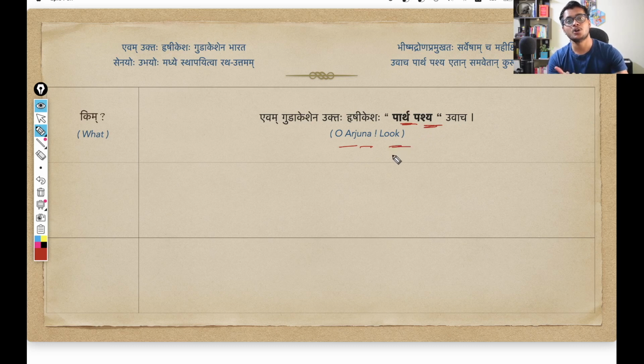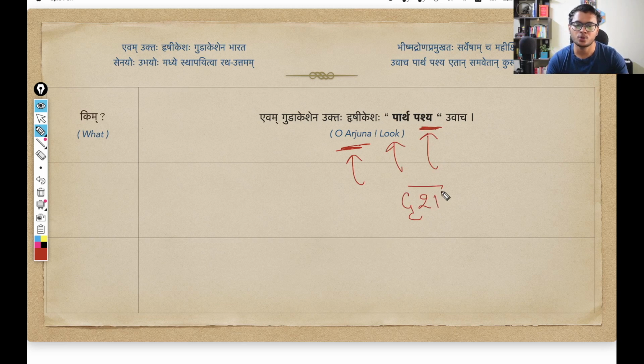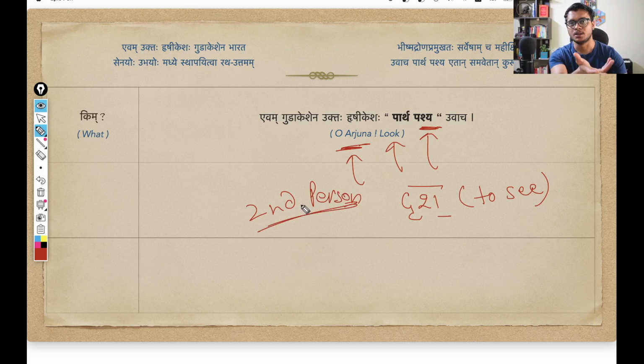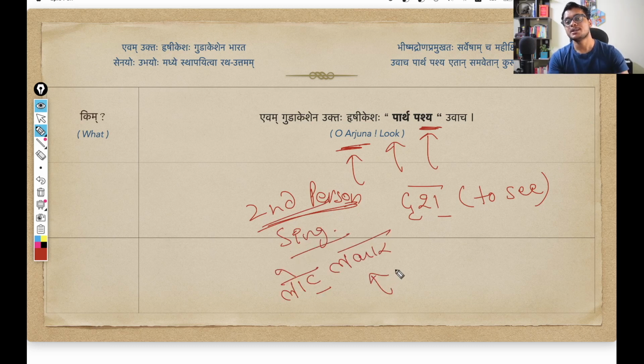That means look, O Arjuna, look. This particular verb comes from the verb root drish. Drish means to see or to look. And since Krishna is saying this to Arjuna, a second person is being asked to do the action, that is Madhyam Purush. Krishna is directly speaking to Arjuna, that you take a look. So second person, obviously singular because Arjuna is one person. And lot lakar, lot lakar is imperative mood. If you remember, imperative mood is when we want to give an order or we want to make a request.